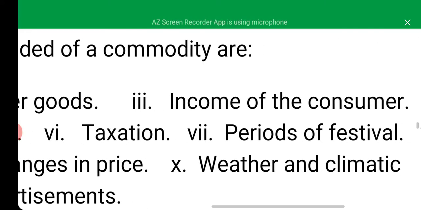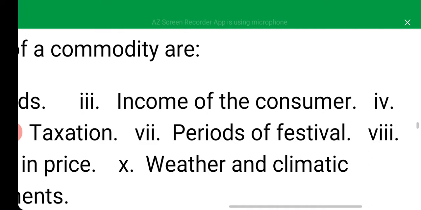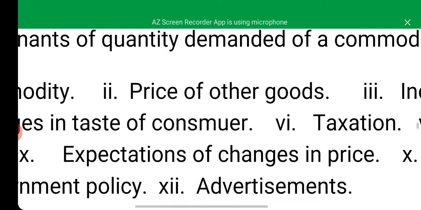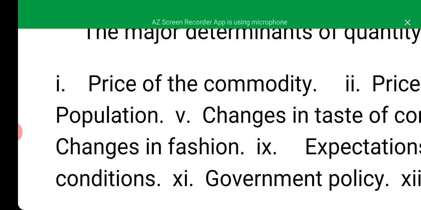Then income of the consumer. The higher the income of the consumer, the higher the quantity of commodities that he or she will demand, and vice versa. If the consumer's income is lower, automatically the rate at which he or she will demand a commodity will be lower. Then the fourth one is the population. Here, an increase in population in an area will surely lead to high demand for a commodity, and vice versa. So if the population is lower too, then the demand will be low.